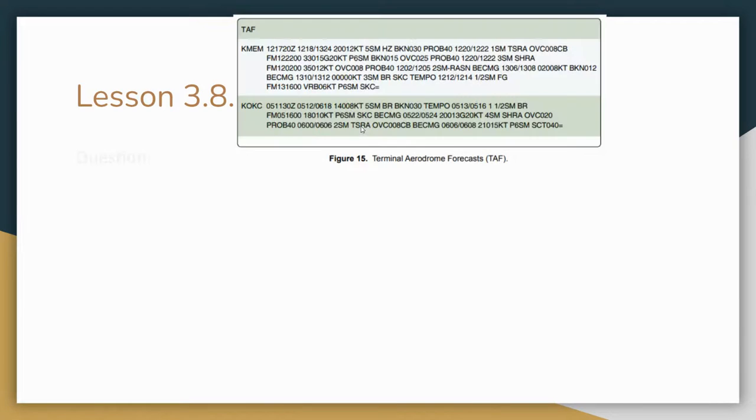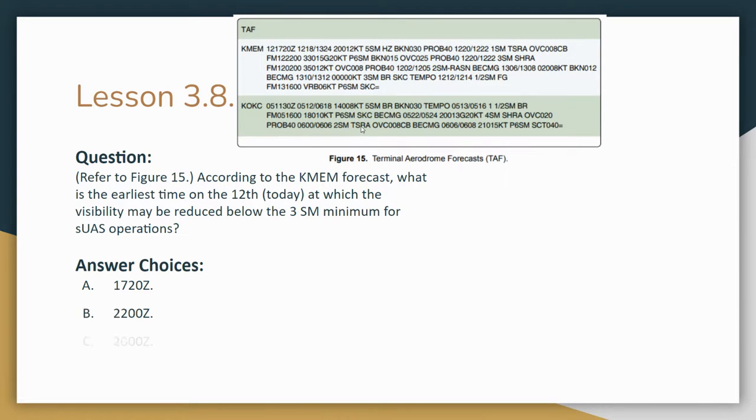All right, well, that's the main things. Actually, let's do one more question. According to the KMEM forecast, what is the earliest time on the 12th day at which the visibility may be reduced below 3 statute miles for SUAS operations? Go ahead, pause your video if you're trying to answer this. The answer, if you look up here, is 1 statute mile of visibility, which is less than 3, and that starts on the 12th day at 2000 hours.